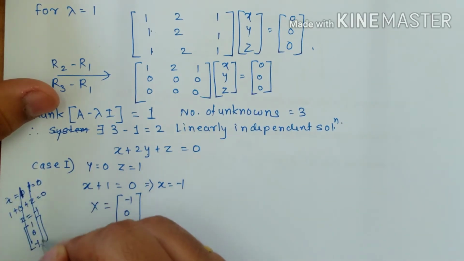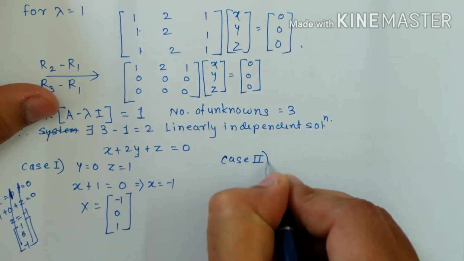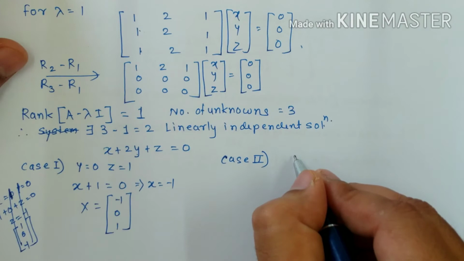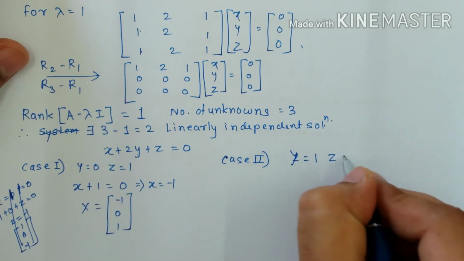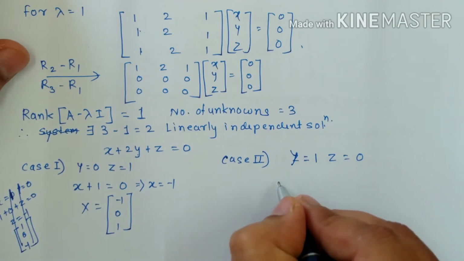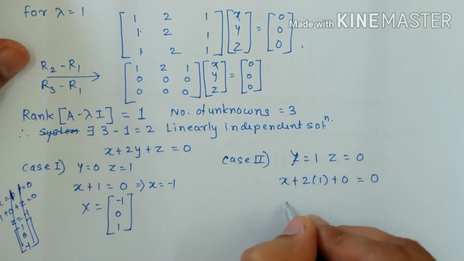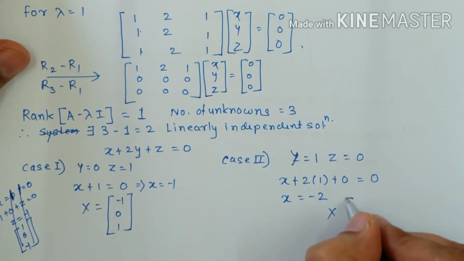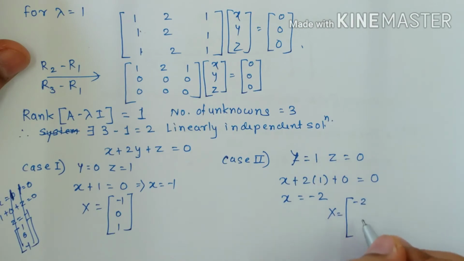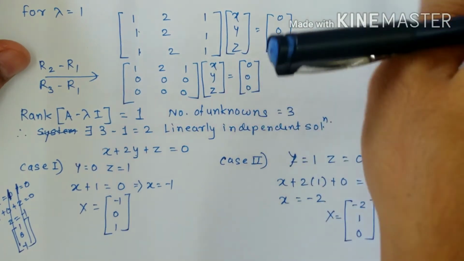Just remember this. Next is case number 2. We reverse the substitution. Now here we make y equal to 1 and z equal to 0, which gives x plus 2 into 1 plus 0 equal to 0. Hence x is equal to minus 2. So now my vector becomes minus 2, 1 and 0. Are you clear with this? Now this is for lambda equal to 1.